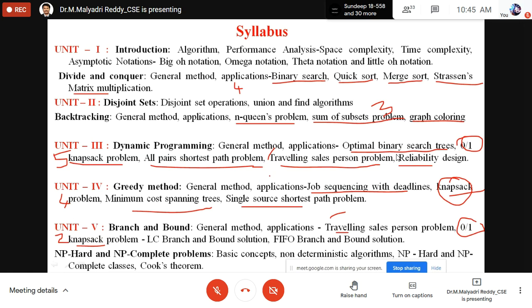Yes, sir. Right. So are there any doubts from the syllabus? Suppose a doubt is not concept-wise, anything you want to ask, then you can ask. Anybody?